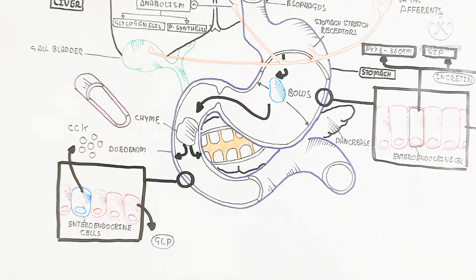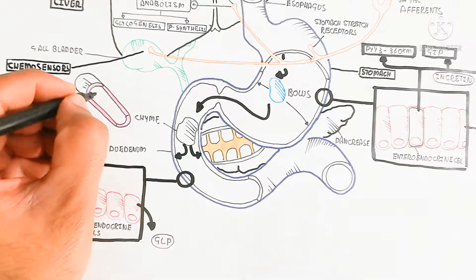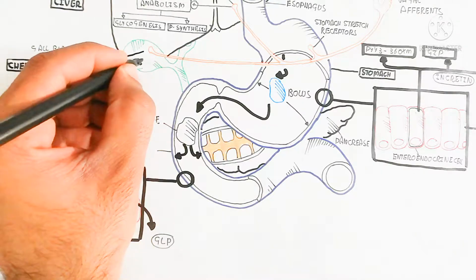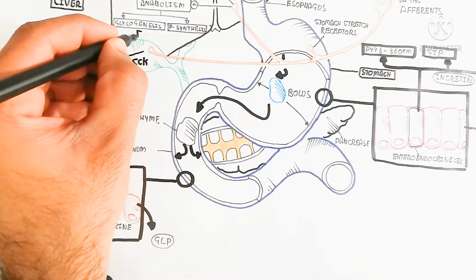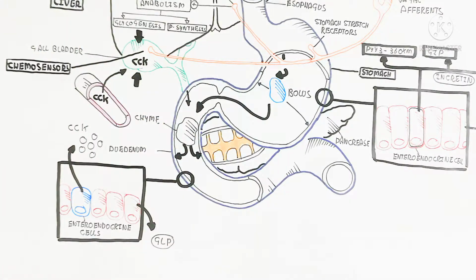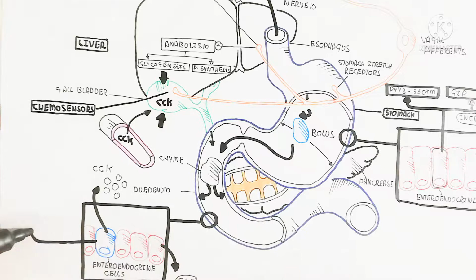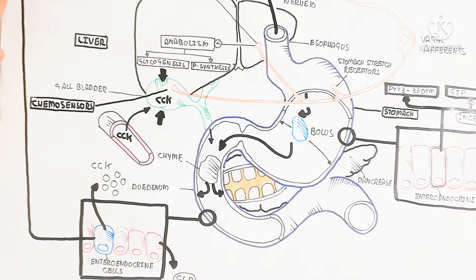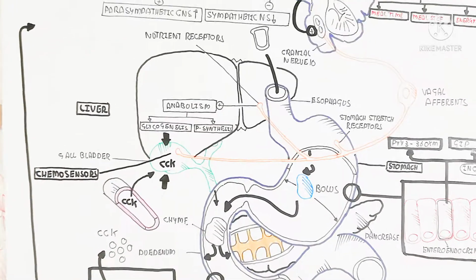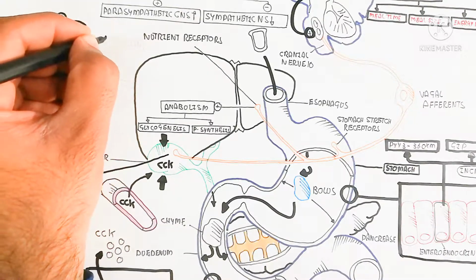CCK is an endocrine hormone that moves into the blood circulatory system and stimulates the chemosensors present in the gallbladder, causing contraction of the gallbladder to expel bile pigment and bile acid, which are used for the emulsification of fat. Amylase, lipase and trypsinogen are produced from the pancreas for the complete digestion of the food.